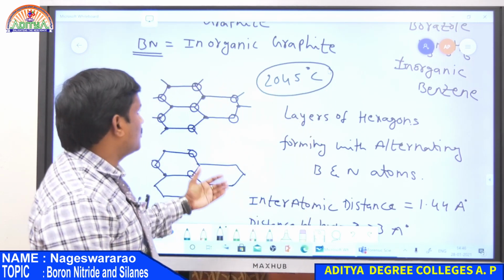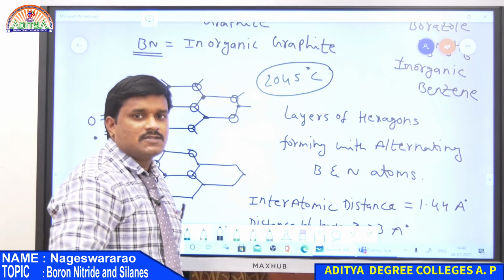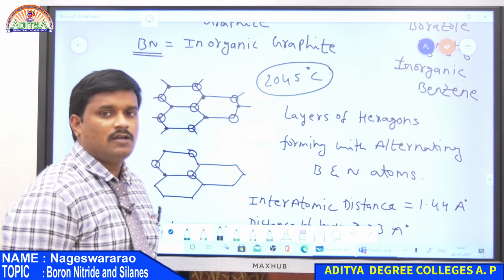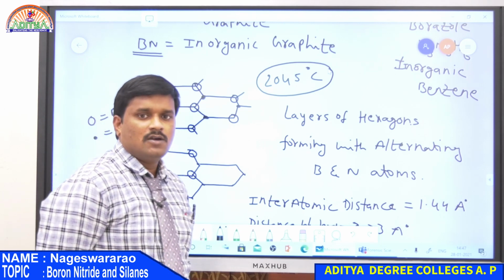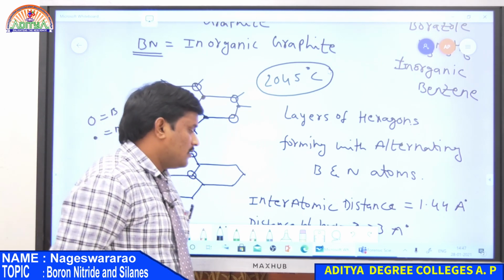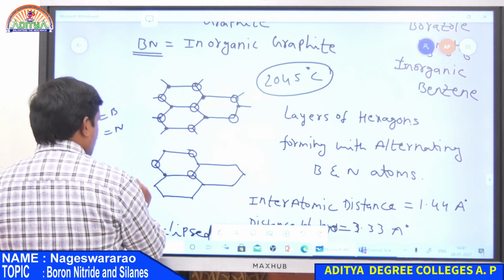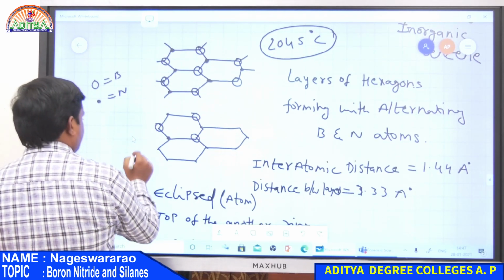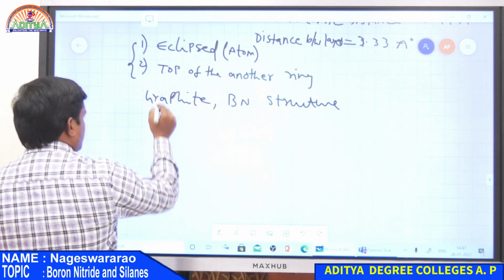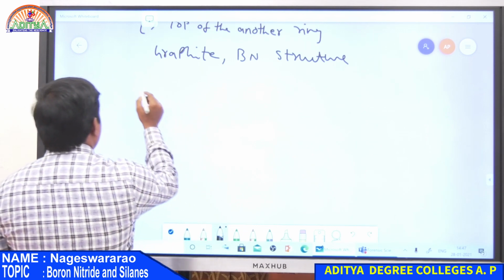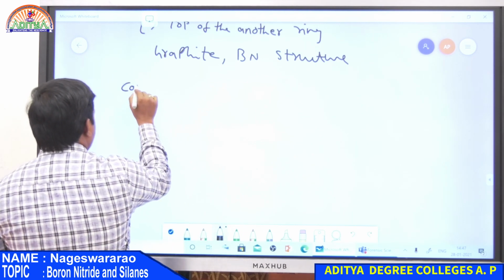And this is all about boron nitride, and also the compounds of boron: first boranes, second borazole, and third boron nitride. Now I am going to discuss compounds of silicon. Silicon is also a 13th group element.